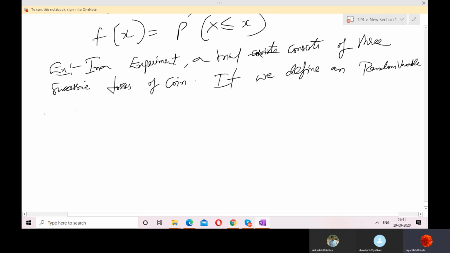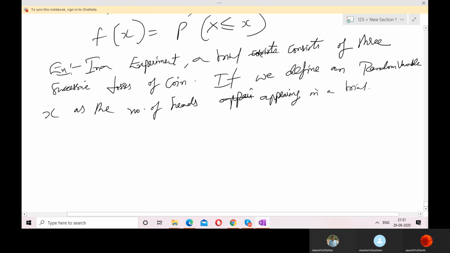X is the number of heads appearing in a trial. Determine the probability of x and F of x.